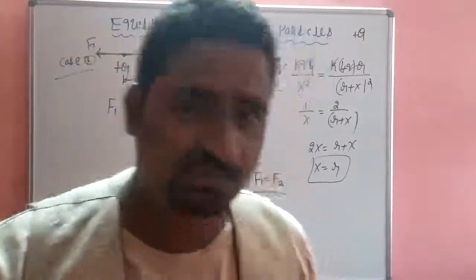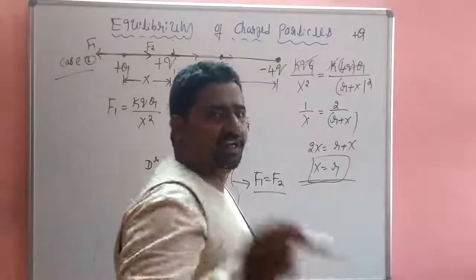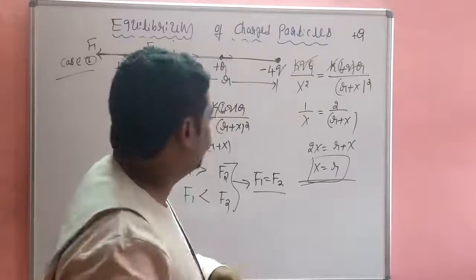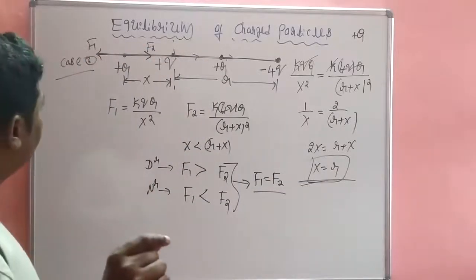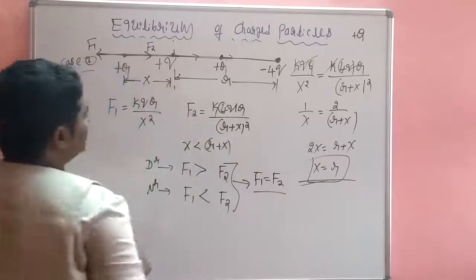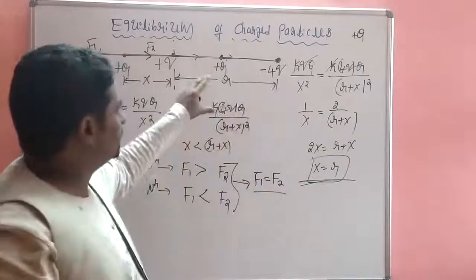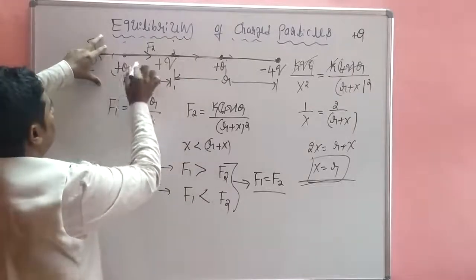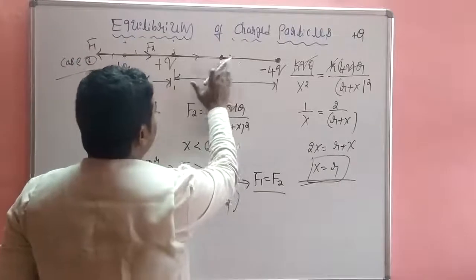What a wonderful conclusion, I got it. Look, how well the equation validates our understanding: x is equal to r. Since x is equal to r, at this distance x, the net force acting on the capital Q charge is 0. That means the first case is figured out.